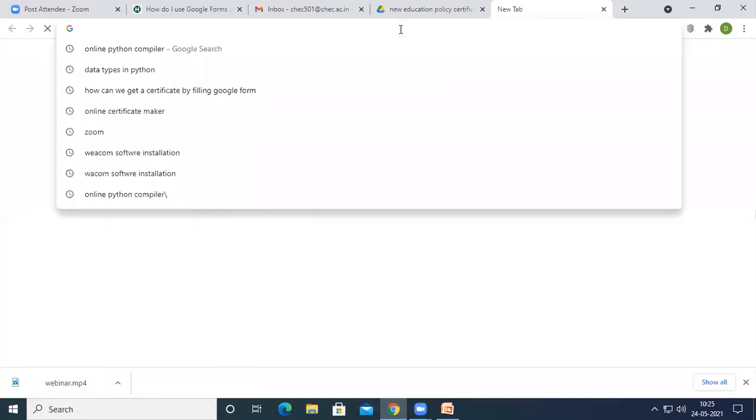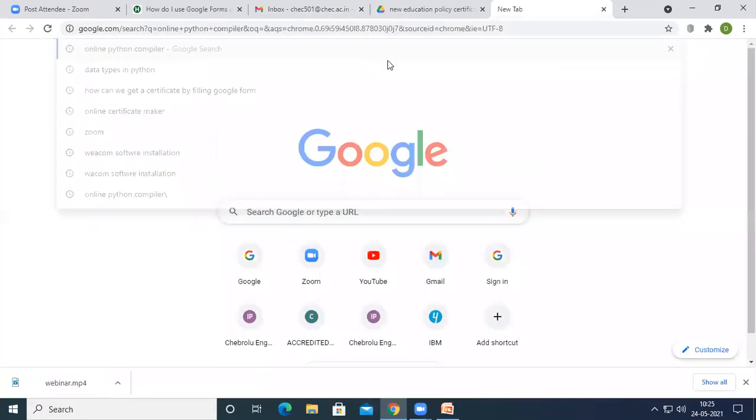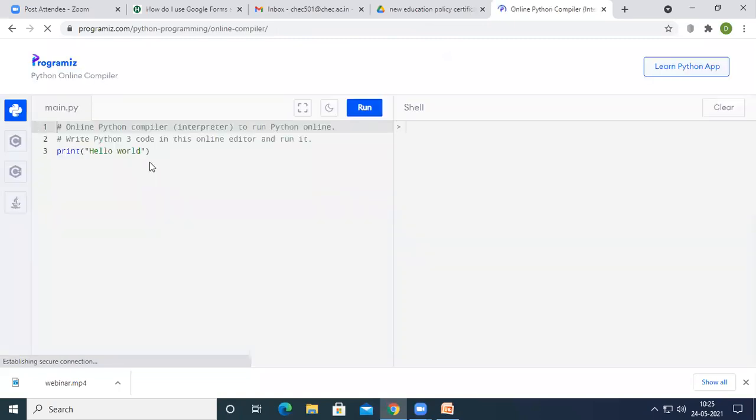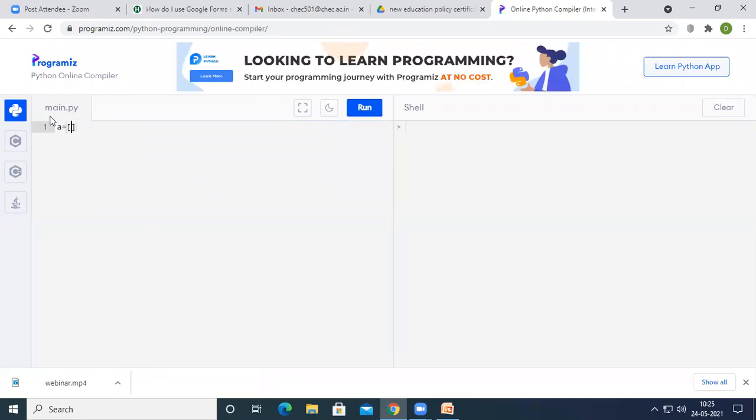For showing an example, I'm going to take some Python compiler. So see here, if I want to declare a list, I have to give these square braces on the RHS side.